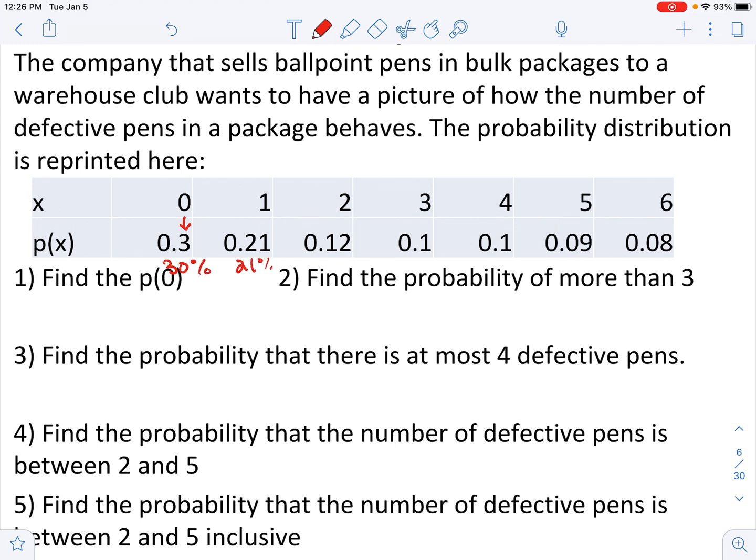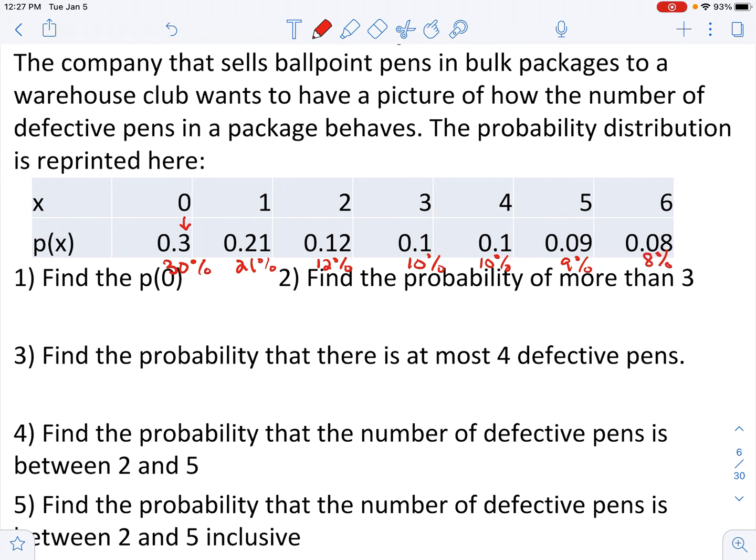Having 1 defective pen would be 21%. 2 defective pens is 12%. 3 defective pens is 10%. 4 is 10%. 5 would be 9%. And 6 defective pens would be 8%.